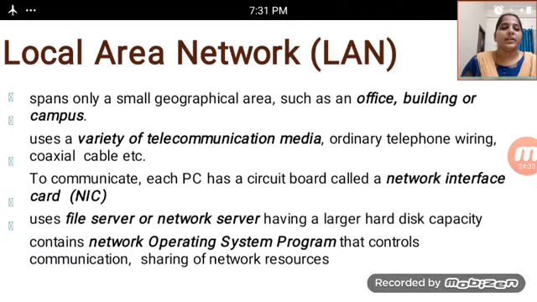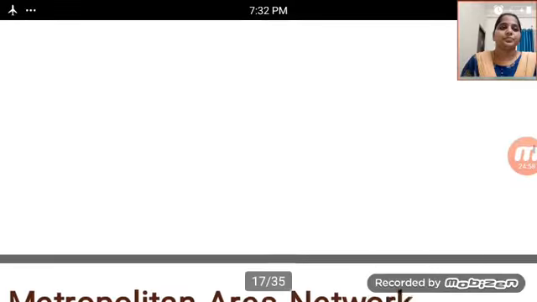Uses servers or network servers having a large hard disk capacity, containing the network operating system and programs that control communication and sharing of network resources. The network operating system controls all communication and sharing of network resources in a local area network, or LAN.